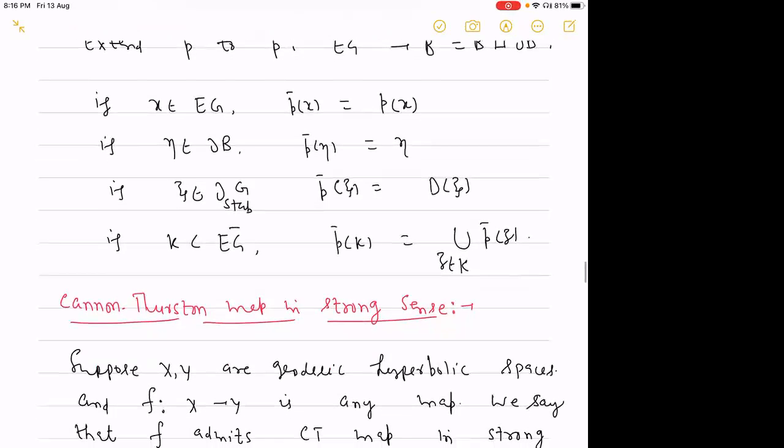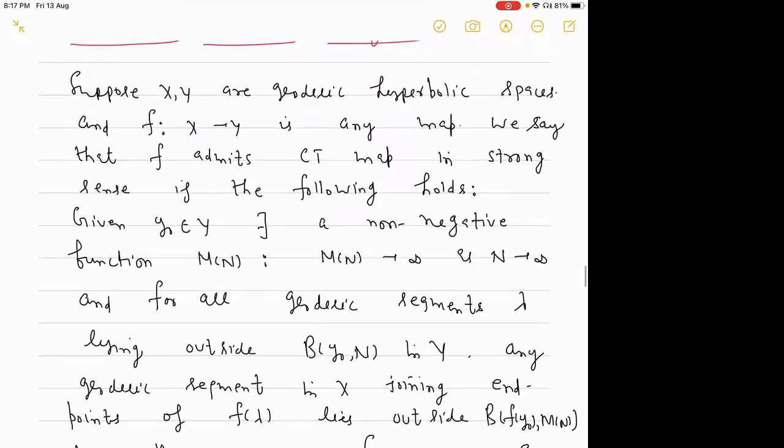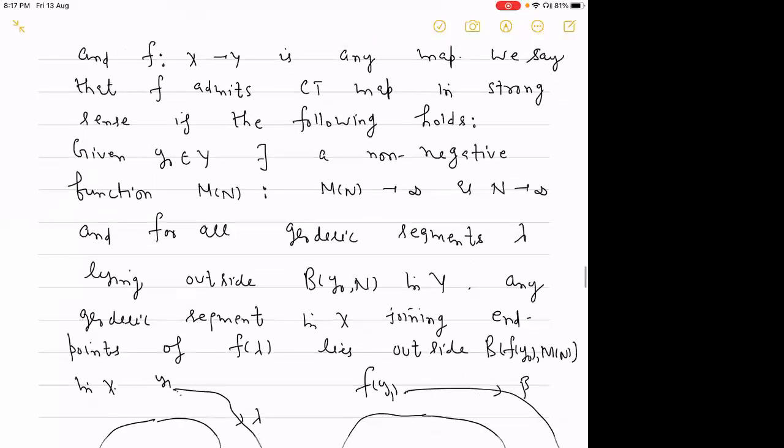Also, last time I mentioned the Cannon-Thurston map in a strong sense in one of our main results. What does it mean? Suppose you are given X and Y geodesic hyperbolic spaces and f is any map. We say that f admits the Cannon-Thurston map in a strong sense if the following holds.